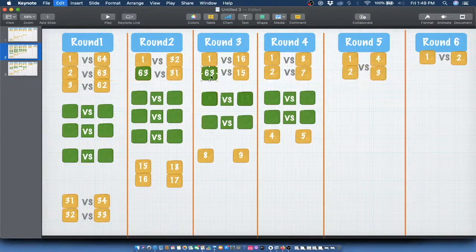And if 63 now defeats 15 as well, he will go to round 4 instead of 2. And if he now defeats the 7th ranked player, he will go to round 5 in place of 2. And then finally he can go to round 6 in place of 2. Are we okay with this, 63 going in place of 2?